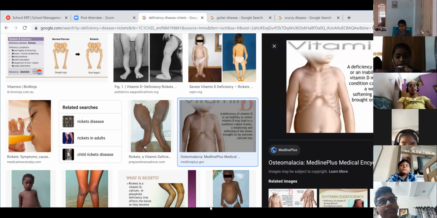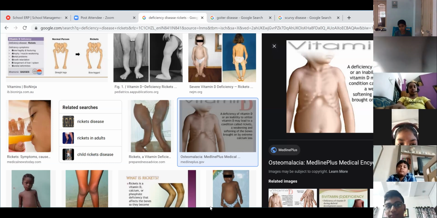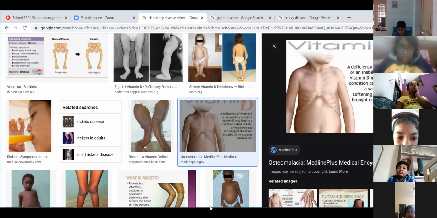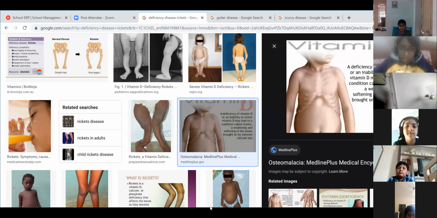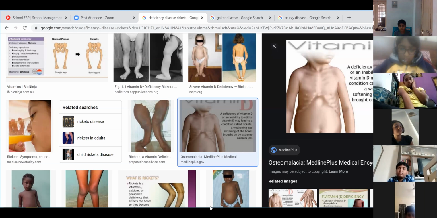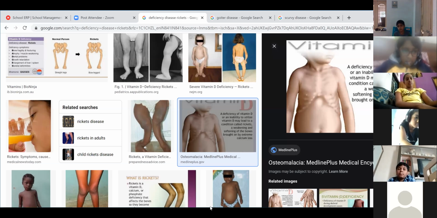Ma'am, we have to include in our diet milk and mainly sunlight, for vitamin D. We have to expose ourselves in the sunlight in order to get the proper amount of vitamin D. Okay, that too at 8 o'clock in the morning only. Okay, good.